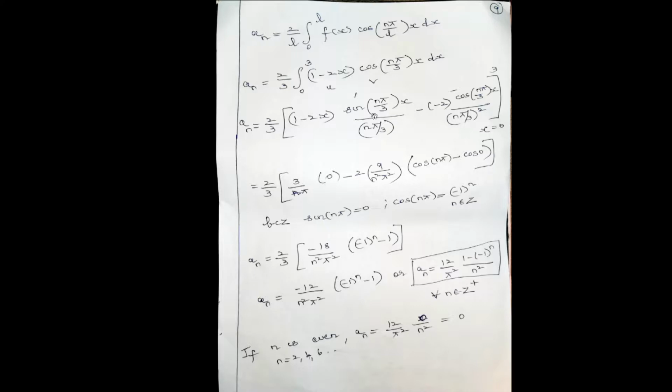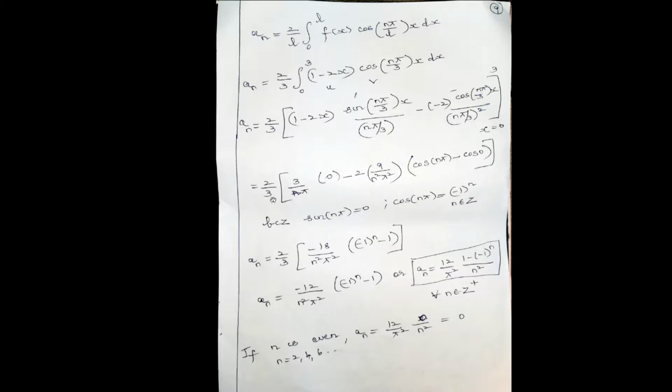So u v1: 1 minus 2x into integral cos, sine of n pi by 3x by the coefficient of x, n pi by 3, minus the derivative of u, the derivative of 1 minus 2x, minus 2, integral sine, minus cos of n pi by 3x by n pi by 3 whole square, x from 0 to 3.